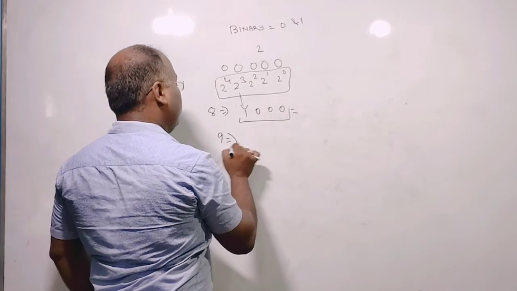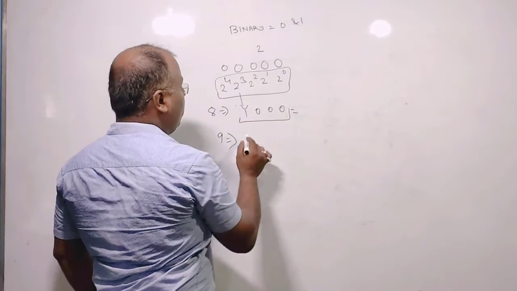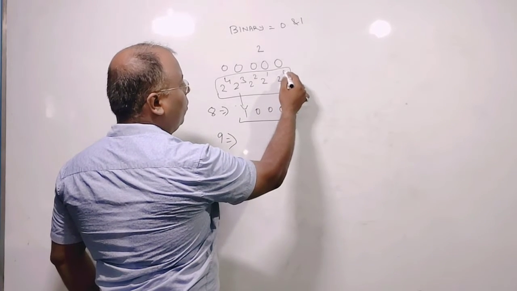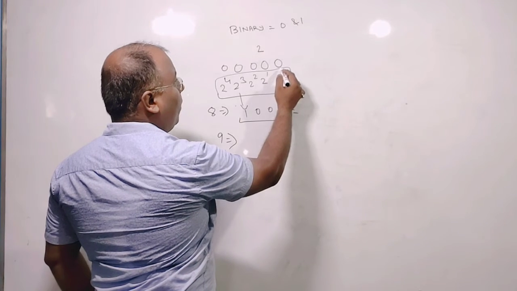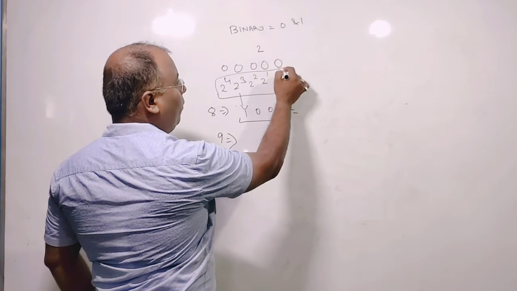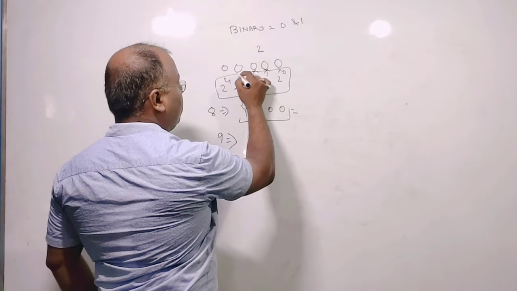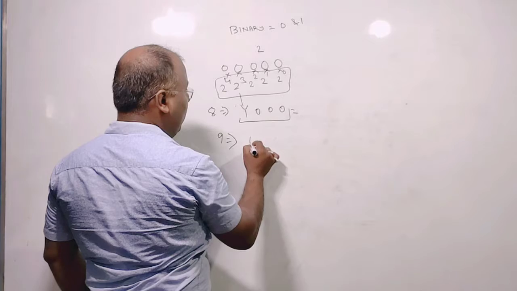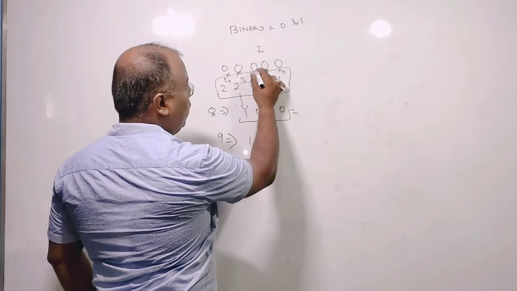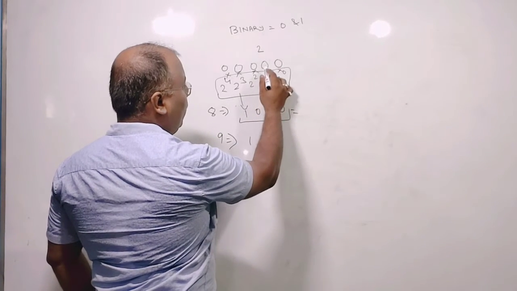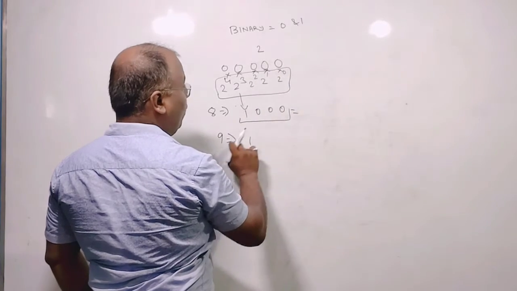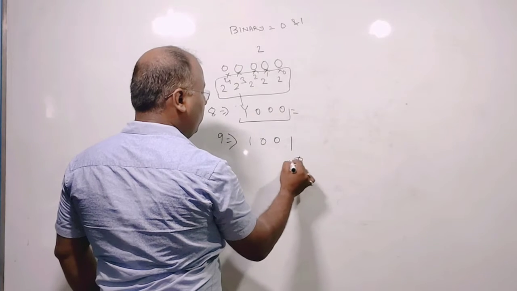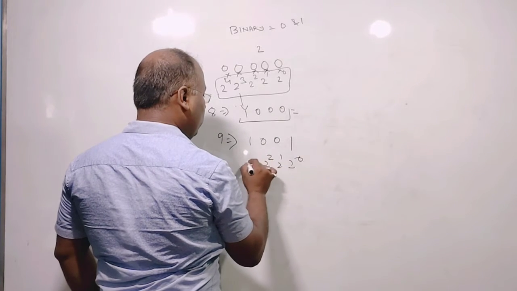Now if it is 9, simple, 2 to the power 3, 8, and 2 to the power 0, because any number with power 0, the answer is 1. But after that we have to multiply also with the number, with the topmost number which is written there. So 2 to the power 3 is 1, 2 to the power 2 means 4 into 0, it will be 0, 2 to the power 1 into 0, it will be 0, but we have to write 9. So this will go to something like this, 2 to the power 0, 2 to the power 1, 2 to the power 2, 2 to the power 3.